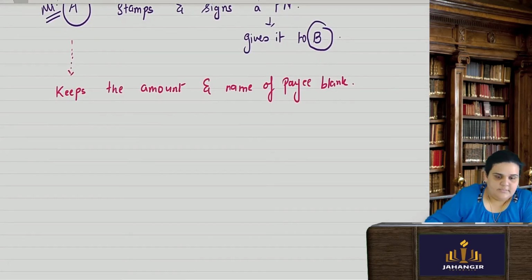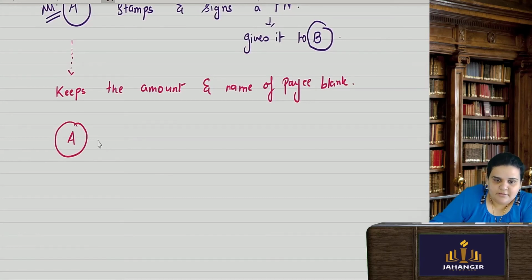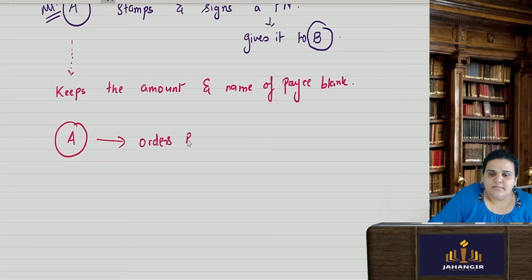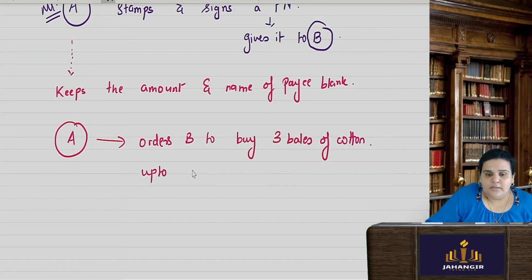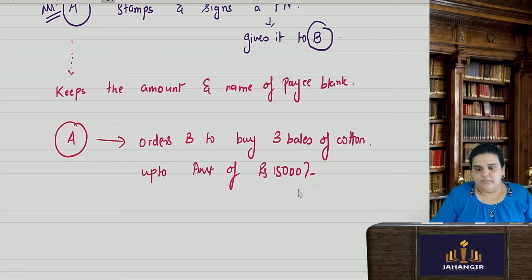Now, A basically gave this to B because he ordered B, say B is the person who is working with A. He orders B to buy 3 bales of cotton. Okay, this is just an example. He tells him that you buy only up to an amount of rupees 15,000. Do not cross this amount. I am ready to pay only 15,000 for these 3 bales. So go ahead and buy it from the market, and see to it that your amount is up to 15,000. If it comes over, it's okay.